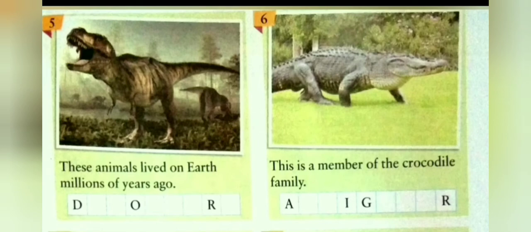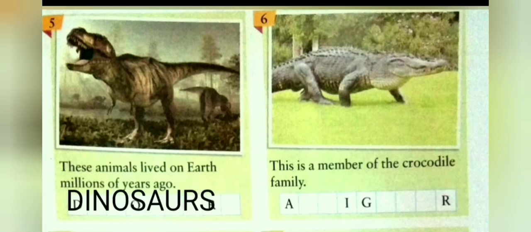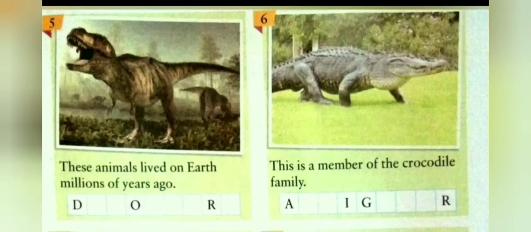Dinosaurs ate flesh of other animals. They had sharp and pointed teeth. Dinosaurs do not exist today, but we learn about them by studying fossils, which are preserved remains of once living animals. We will write in the space given: dinosaurs.